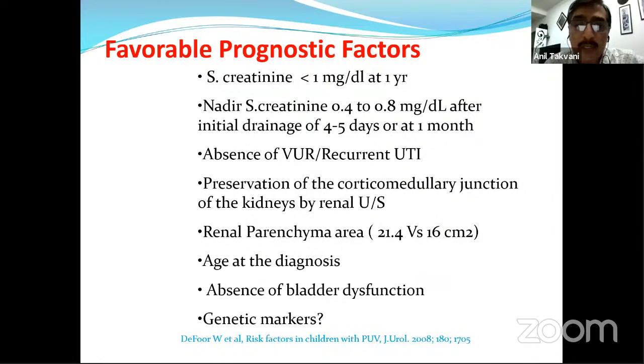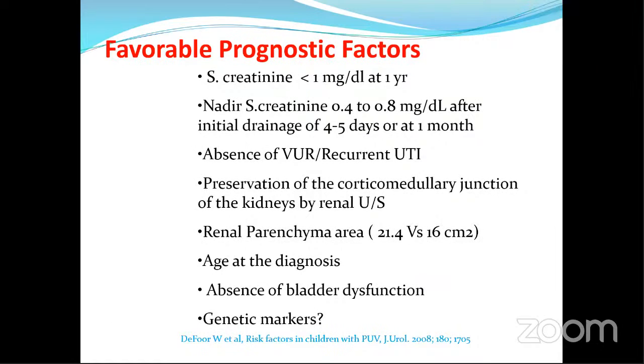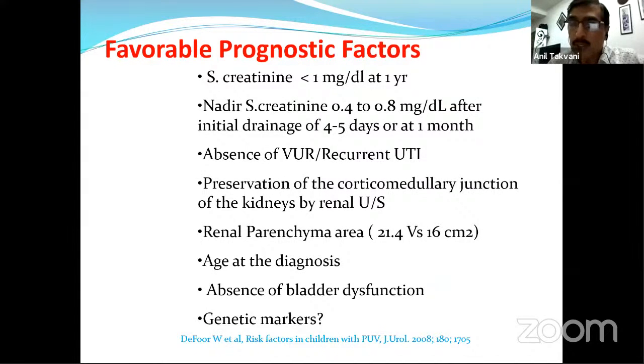Last slide: favorable prognostic factors. A serum creatinine of less than 1 milligram per deciliter at 1 year. The nadir serum creatinine at 1 year is very important, an even better indicator than at 1 month. Nadir serum creatinine of 0.4 to 0.8, and initial drainage after 4 to 5 days or 7 days to 1 month.